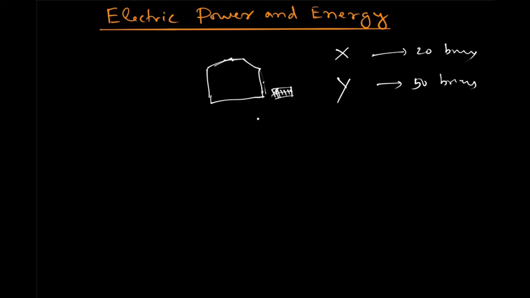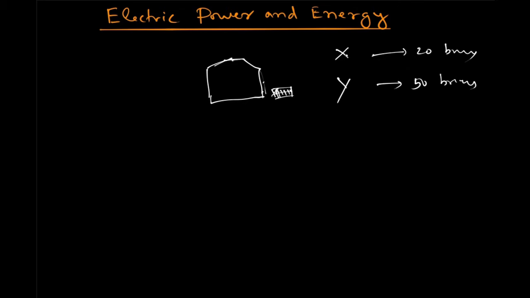Then what will you say? Who has done more work, X or Y? It is obvious, Y has carried more bricks, so he has done more work. Okay. Now suppose I ask, who is having more power? Whether X is having more power or Y is having more power. Then some of you may say that Y is having more power, he has carried more bricks. He has definitely done more work. But about the power, actually you cannot say who is having more power. For that I have to supply some more information.